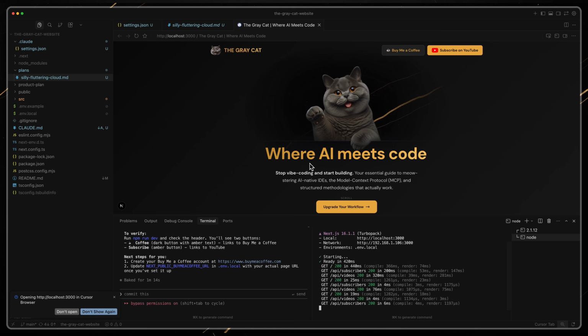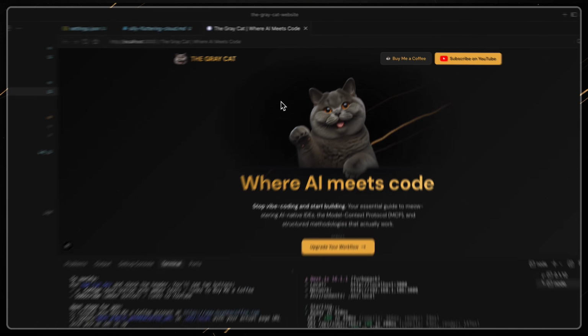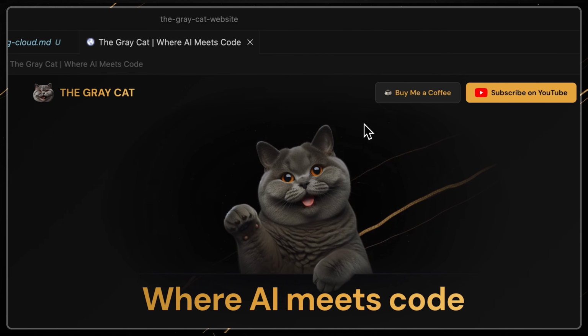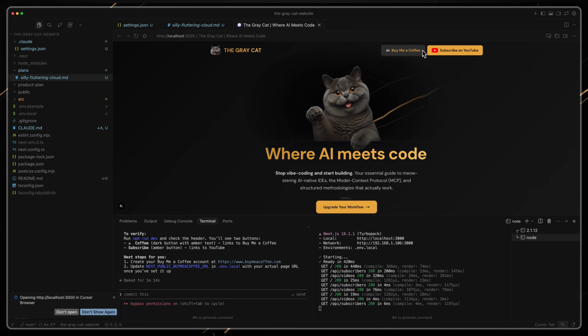A minute later, I run npm run dev. The button is there. Styles match. Hover effect works. It just needs the actual Buy Me a Coffee link once I sign up. That's the workflow. For bigger features, you'd iterate more on the plan itself. You can also clear the context and follow the plan with a fresh session.